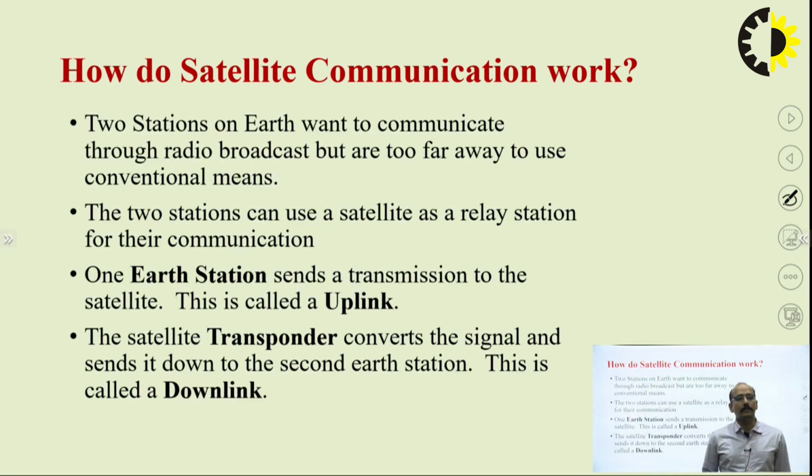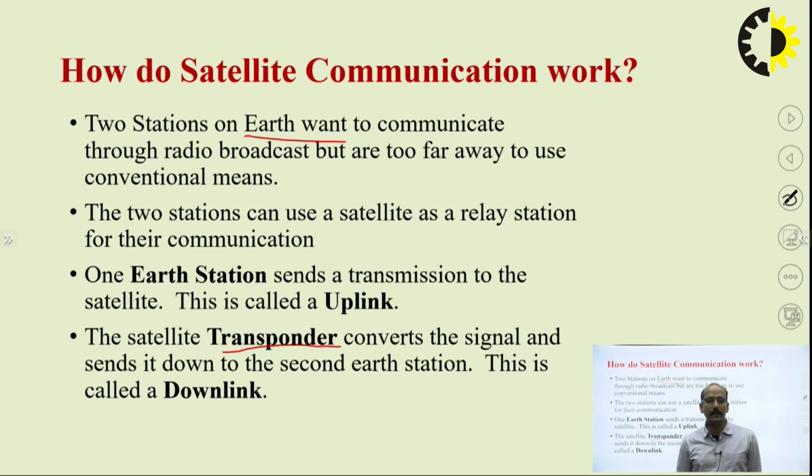So now, in satellite communication, two earth stations want to communicate through radio broadcast, and the two stations can use a satellite as a relay station for that communication. One earth station sends a transmission to the satellite, that is called the uplink, and the other is known as the downlink, and the satellite has its own transponder.